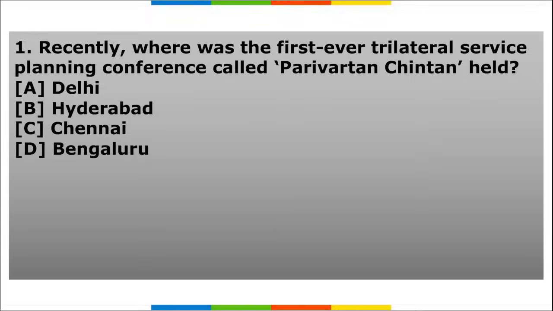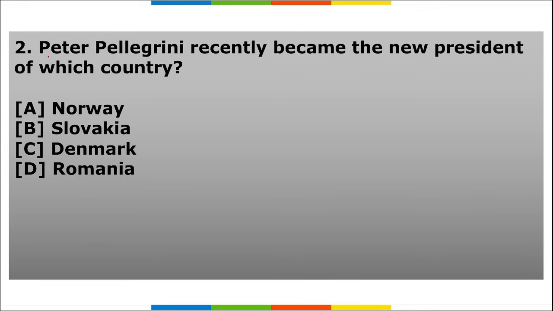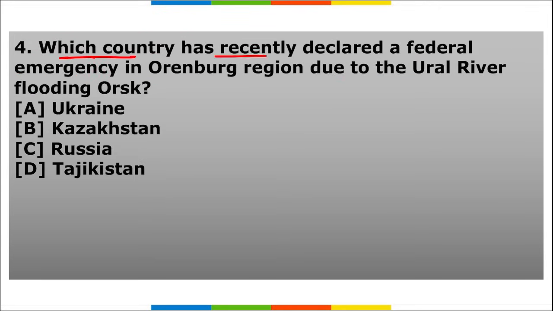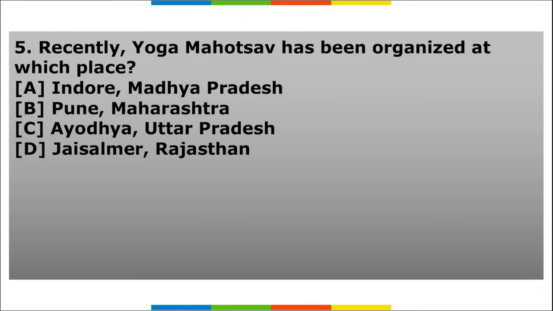Next is your homework section. First, recently where was the first ever trilateral service planning conference called Parivartan Chintan held? Second, Peter Pellegrini. Recently we saw he became the new president of which country, and we discussed this question yesterday. Third, Sukna Wildlife Sanctuary, recently seen in news, is located in which state? Fourth, which country has recently declared a federal emergency in Orenburg region due to Ural River flooding? Fifth, recently Yoga Mahotsav has been organized at which place? These are your 5 homework questions, and I need to see maximum participation from all the students watching this video.